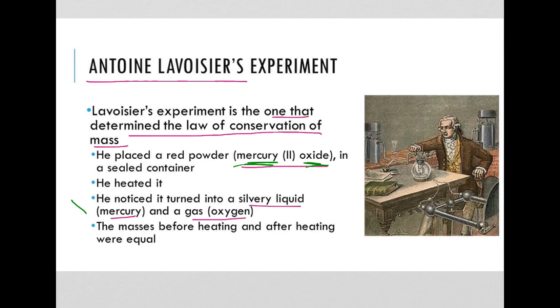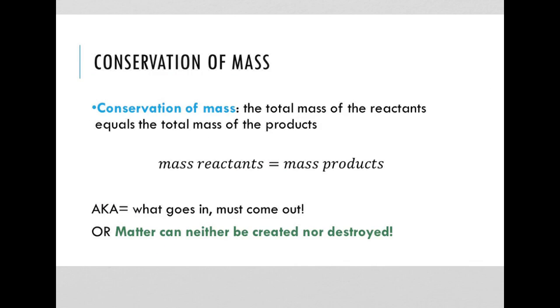Okay, and we know that mercury is one of the only metals that is liquid at room temperature, and that oxygen at room temperature is typically in its gaseous form. And he measured the mass before heating and after heating, and they ended up being equal. Okay, and so he came up with this law of conservation of mass.